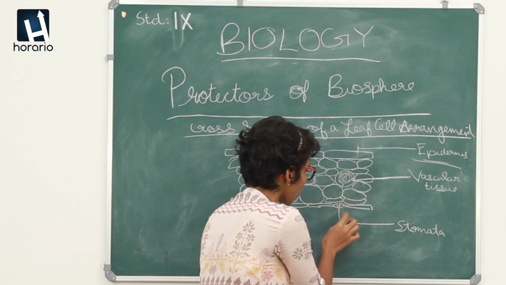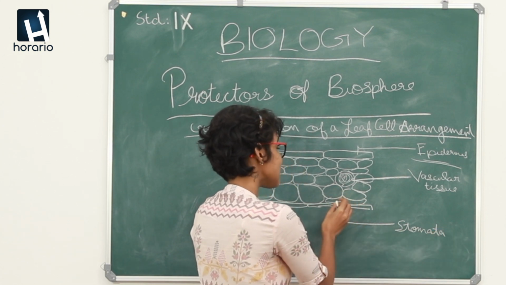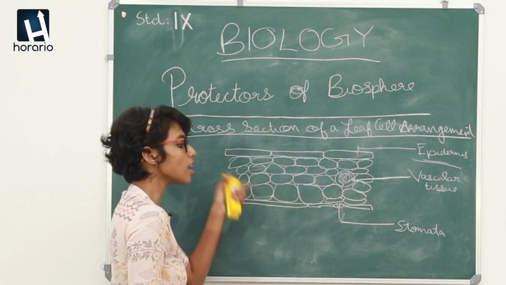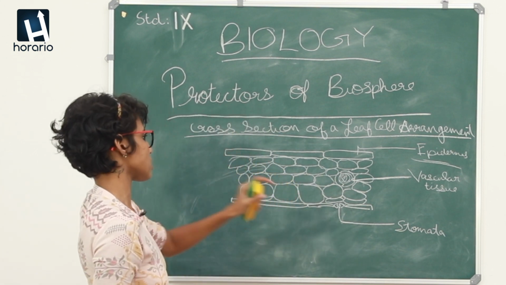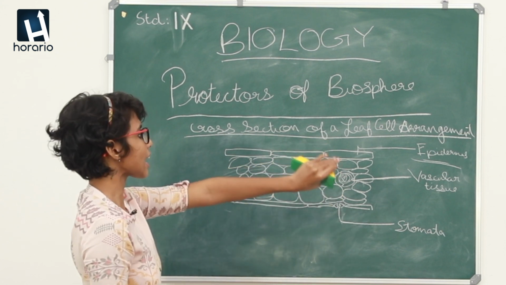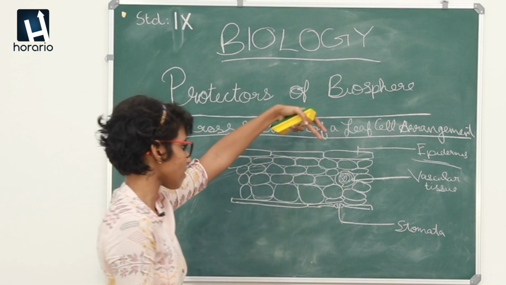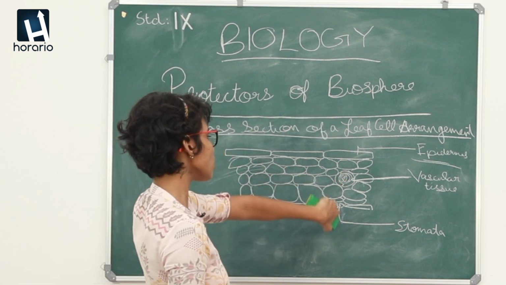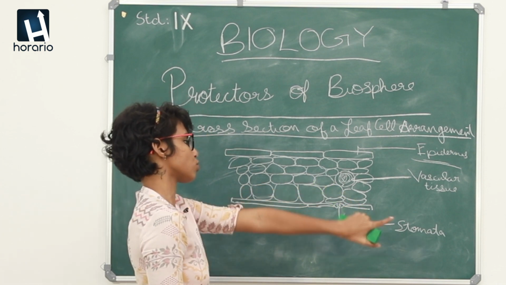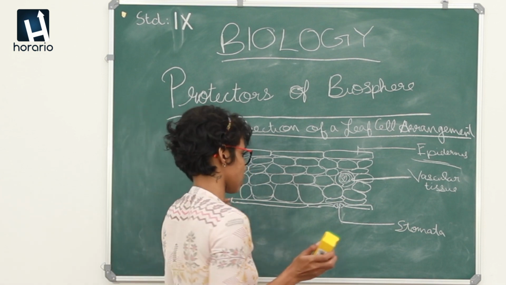This is the stomata, and it helps in selective diffusion of materials that are required for the photosynthesis process. So this is basically the structure of a cross-sectional slide view of a plant's cell arrangement: an epidermis, a vascular tissue, and a stomata, which is an opening for selective diffusion of materials. That's all about plant cell arrangement.